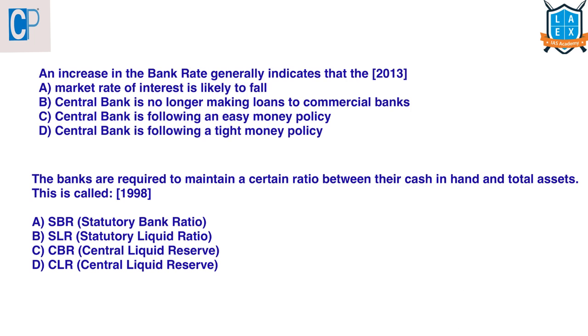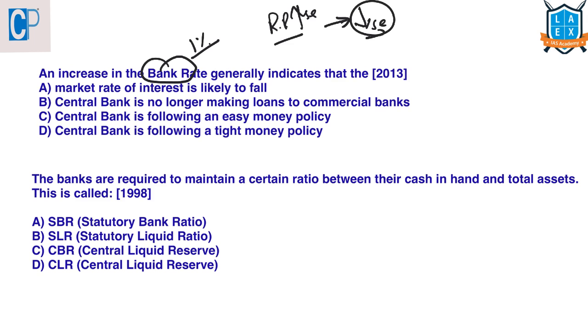Now let's see some of the prelims questions with regard to these monetary policy instruments. An increase in the bank rate generally indicates what? What is meant by bank rate? It is 1% higher than repo rate. If repo rate is increased, then there will be less money supply in the economy.